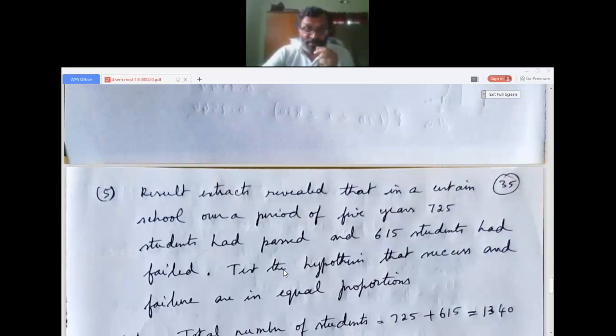Test the hypothesis that success and failure are in equal proportion. See, the hypothesis is that success and failure are in equal proportions. You have to check whether it is accepted or rejected, whether it is correct or wrong. Okay. Total number of students: 725 passed plus 615 failed, so the total is 725 plus 615, 1340.